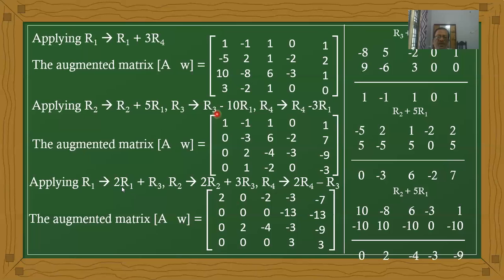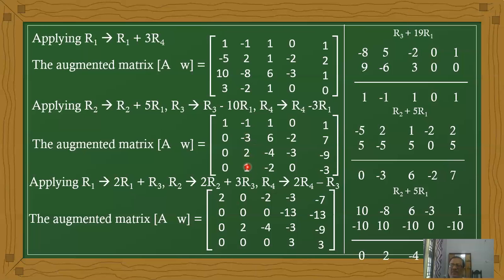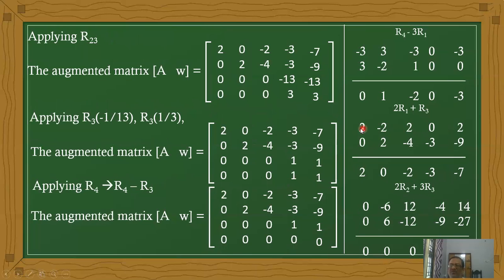First row: 2 times the first row plus the third row. For the second row operation, 2 times the second row and 3 times the third row, and for the fourth row, 2 times the fourth row minus the third row. Therefore, the total becomes 2 times R1 plus R3. 2 times the R1 values: 2 minus 2, 2, 0, 2, and these are the R3 values. Therefore, the sum becomes 2, 0, minus 2, minus 4, 7.